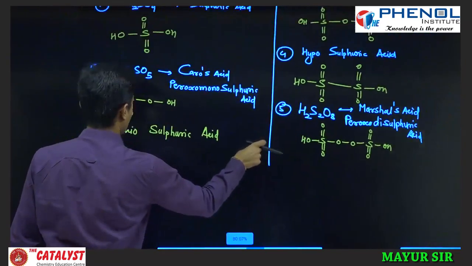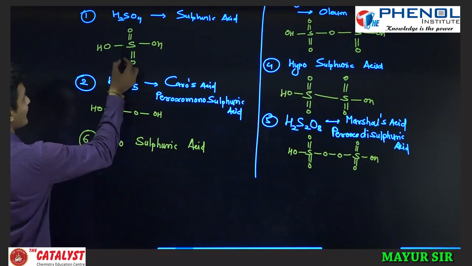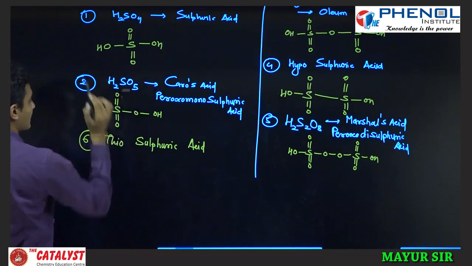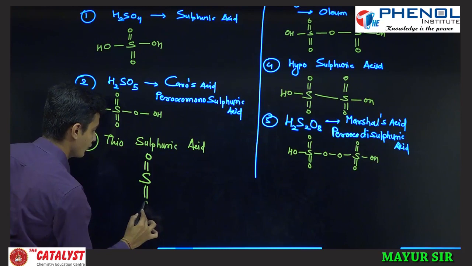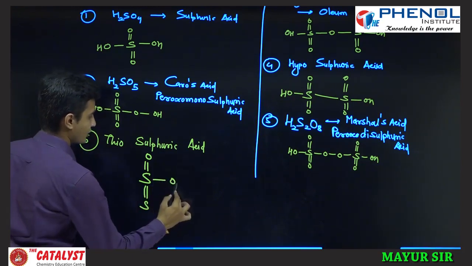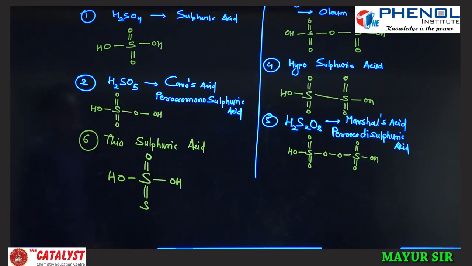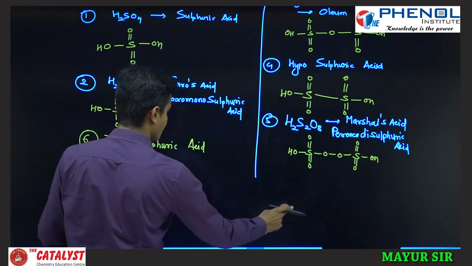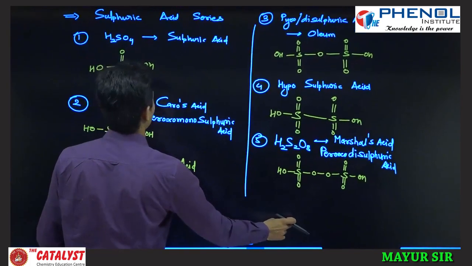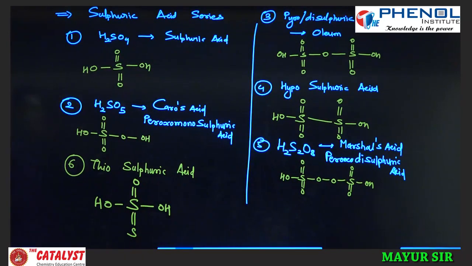So if you see, the sulfuric acid structure is S double bond O, OH and OH. Instead of that, I will write S double bond S, and OH and OH. If you write that, then it is called thiosulfuric acid. Are we clear? So this is what we call the sulfuric acid series.